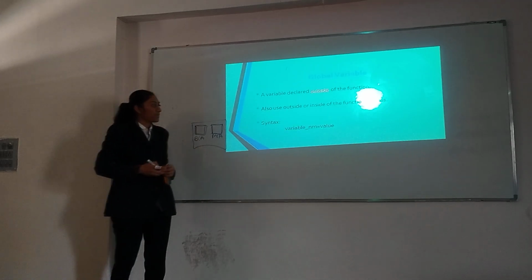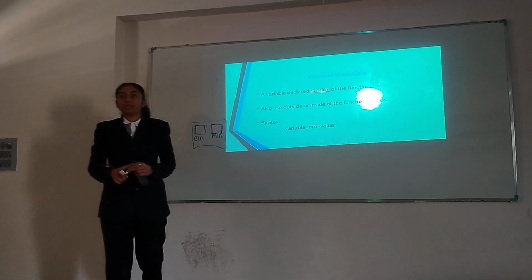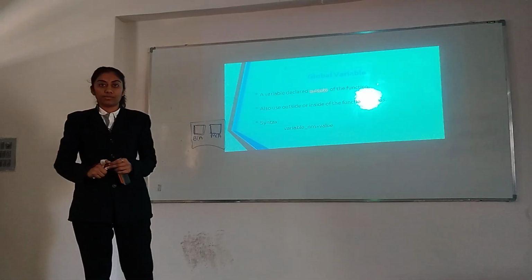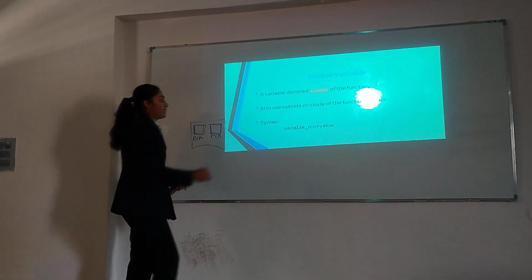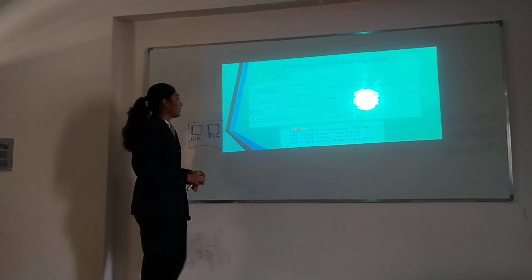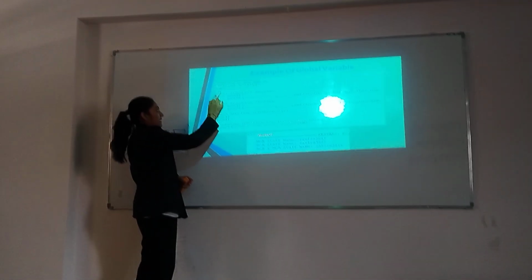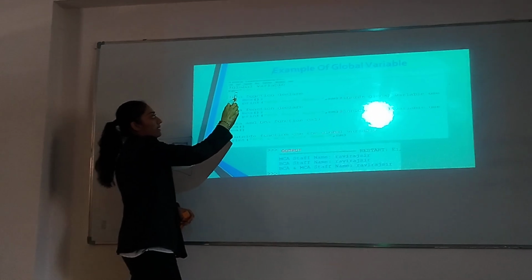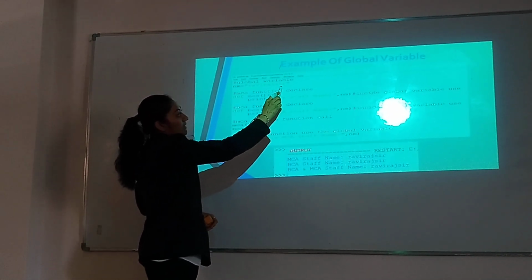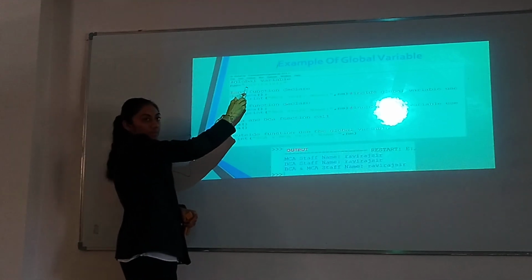Global variable. Global variables are always declared outside the function. It is used in the entire program. Syntax: variable name is equal to value. When we declare a variable, we use the variable name and the assignment operator, and then assign the value. The value, Raviraj sir, is a string type of value.